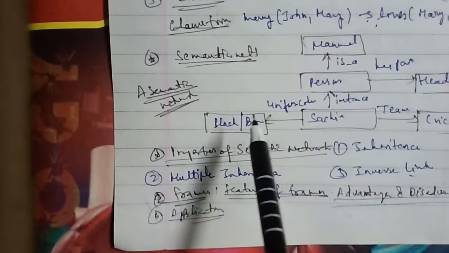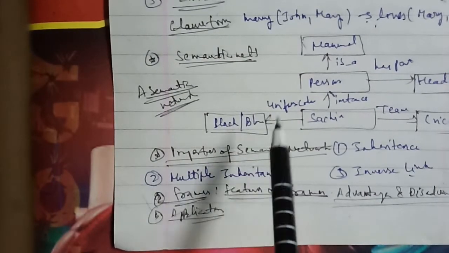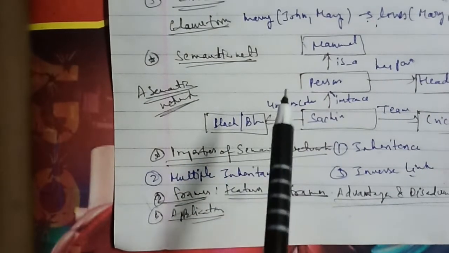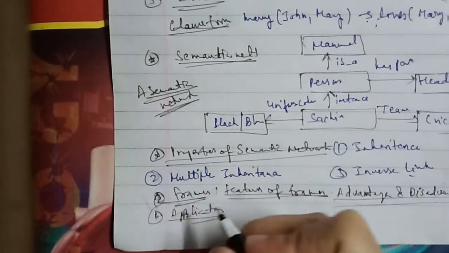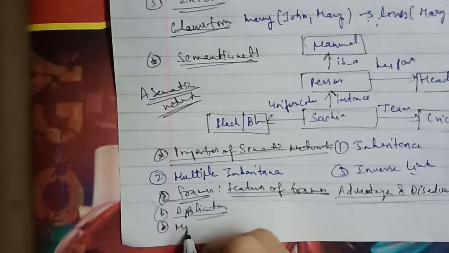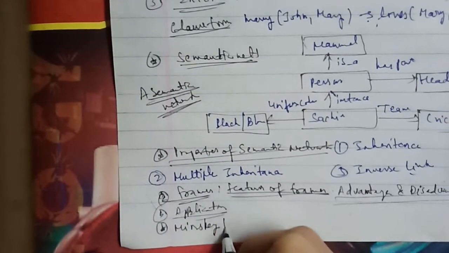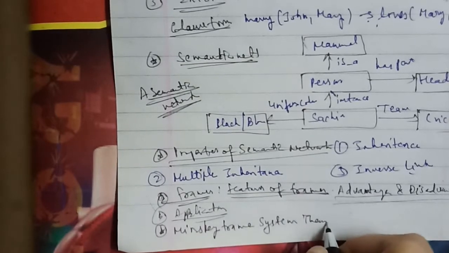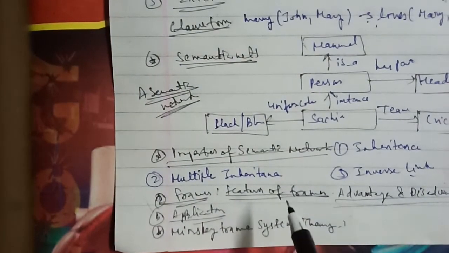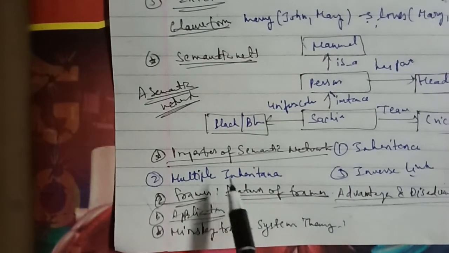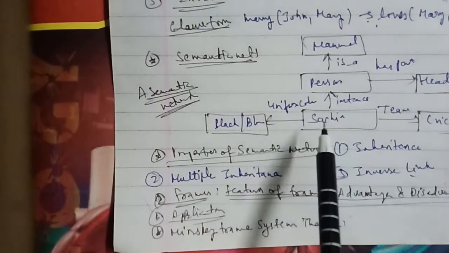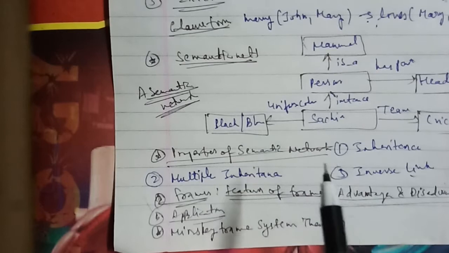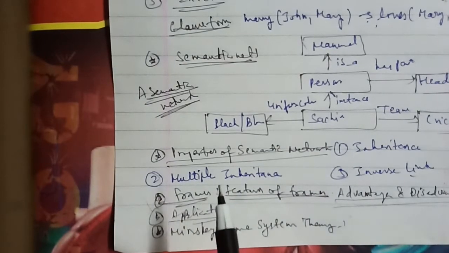In the same regard, we'll go ahead with another one, that is Minsky's frame system theory, which is new and which we had not discussed in the last class. Minsky proposed the frame as a means of representing common sense knowledge, and he proposed that knowledge is organized into small packets called frames.